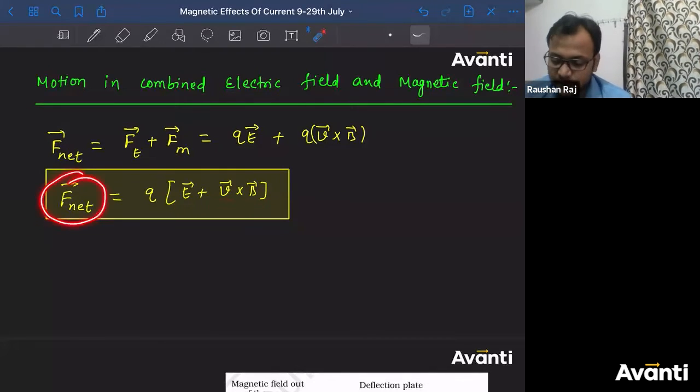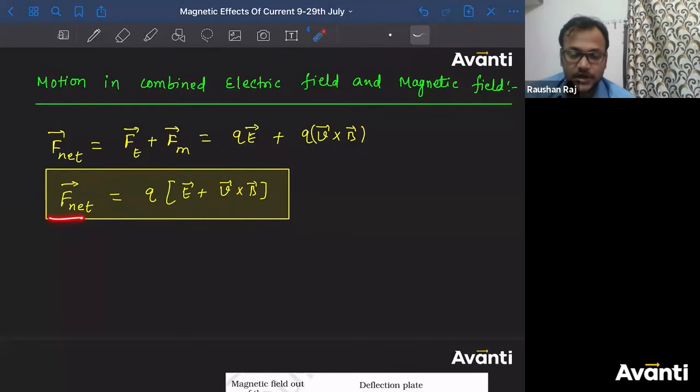If net force is perpendicular to V, then I'll say circular motion. There might be a condition where net force is along a single line, along the direction of V, then there might be straight line motion. So depending on the direction of net force, the motion of the charged particle will be decided. For all the cases, you don't have to study. You have to study a few standard cases, and that is what I'm going to teach you.